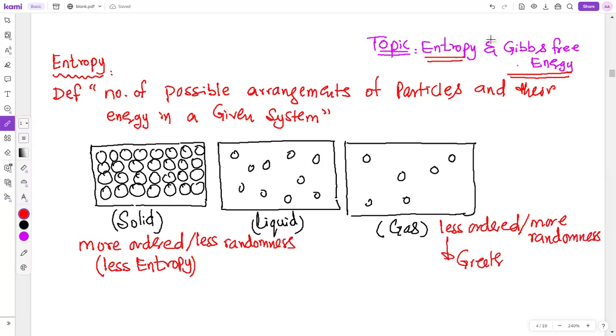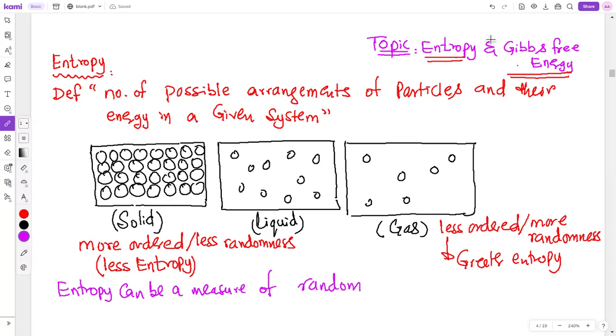Any confusion? So entropy can be estimated from the randomness of particles as well. Entropy can be a measure of randomness of particles in a system. Got it?